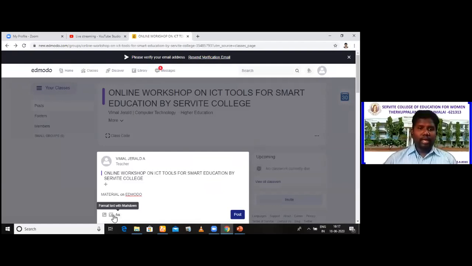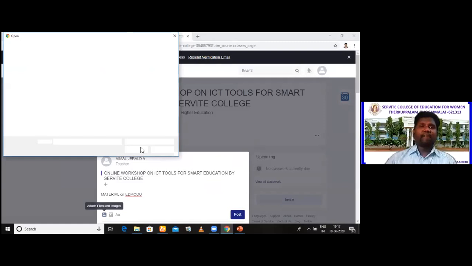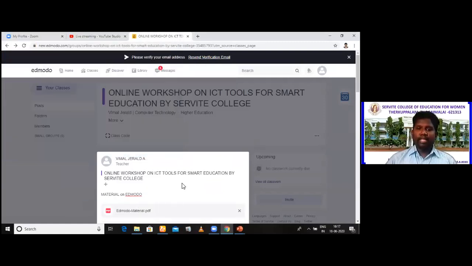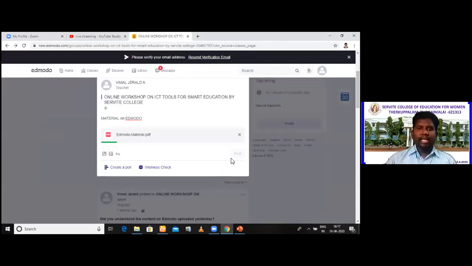And now here, I just click the first one. See here, the first button. Click that. And from local computer, you will be able to upload your material. Are you able to see this? Now, once after uploading a material, just click this post. See, it has to come fully. It has to upload fully. So it is uploaded from the local disk. I request you all to please try with Google Drive also. Okay.